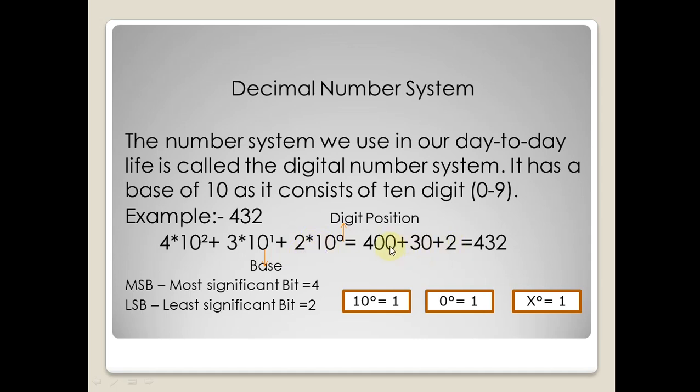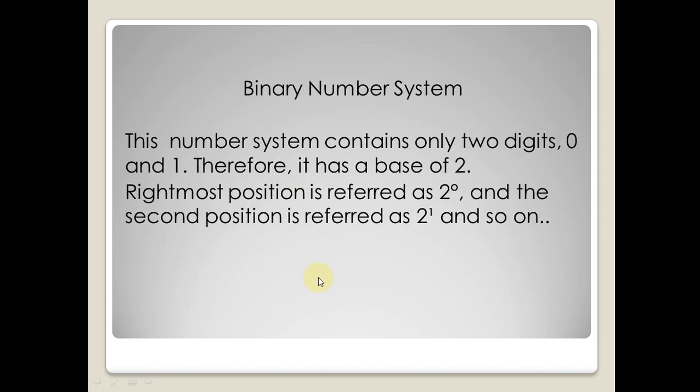400, then after that we have to add these things. 400 plus 30 plus 2 equals to 432. We have to add these digits. Okay, MSB. What is the MSB here? Most significant bit. Most significant bit मतलब जो आपकी सबसे लेफ्ट साइड की बिट होती है. This is the most significant bit. 4 is here the most significant bit. LSB is the least significant bit, which is the position at the ones, which is 2. Okay.